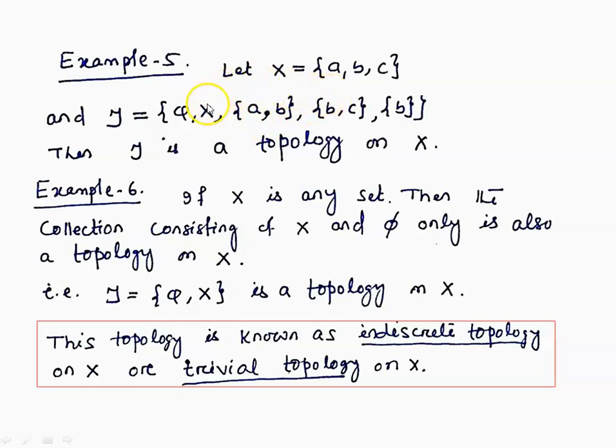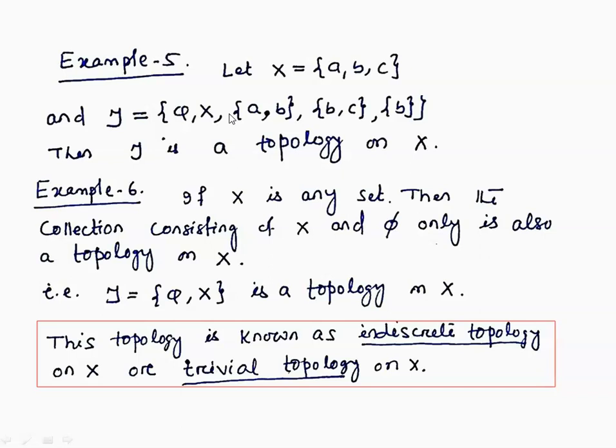Similarly, if we take the second, third, and fourth members, X, AB, and BC, and take their union, again the union is the whole space X, which is a member of tau. If we take the last two elements, BC and B, their union is BC, which is again in tau. If we take AB and BC, their union is ABC, which is the whole space, which is again a member of tau. So the second condition, which says that arbitrary union of members of tau is in tau, is satisfied.